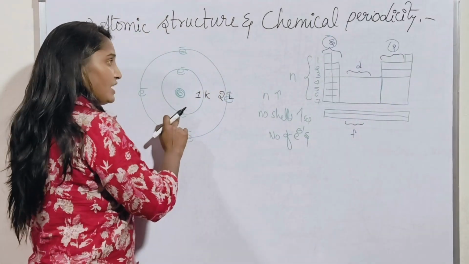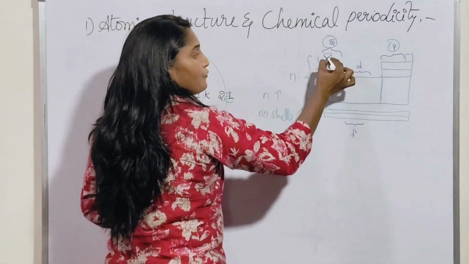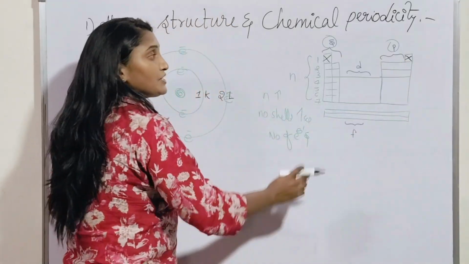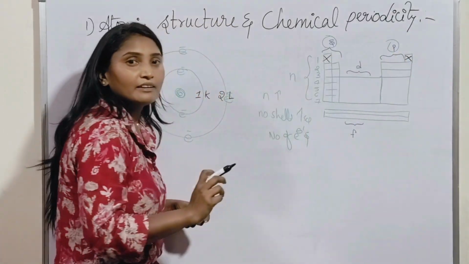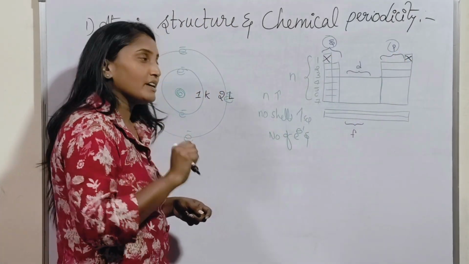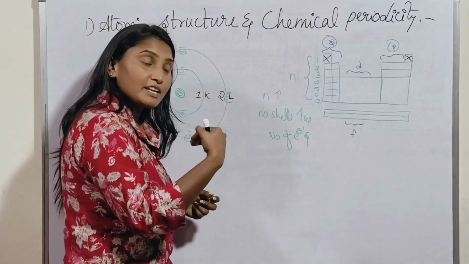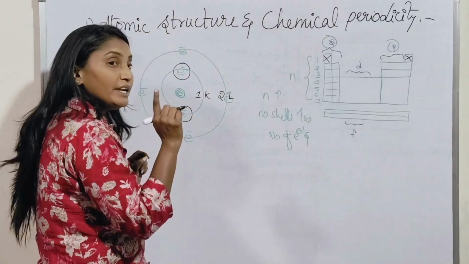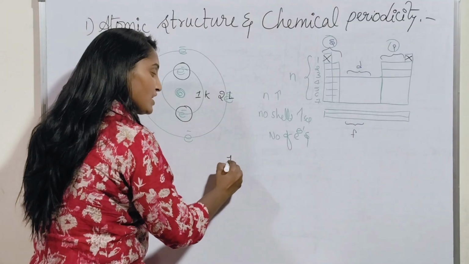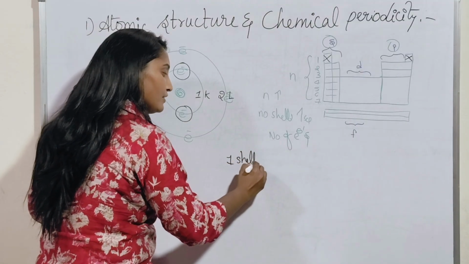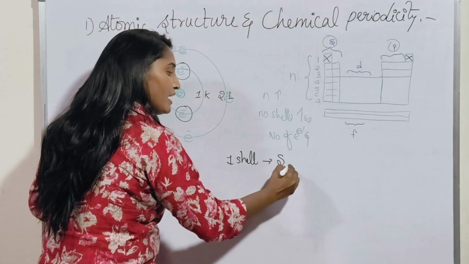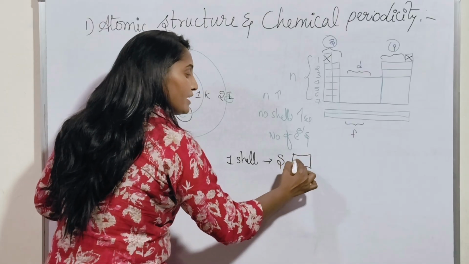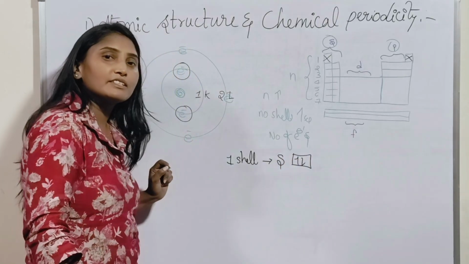The first shell is denoting the first period. Okay, first period, how many elements are there? Just 2 elements are there. Then where is it coming from? From the first shell. How many electrons are there? Only 2 electrons. The first shell consists of S block, and S block is accommodated with 2 electrons.